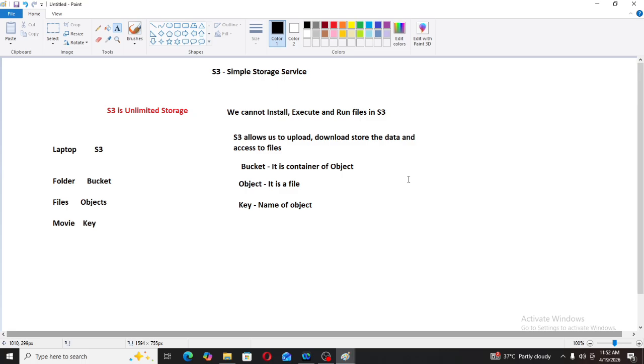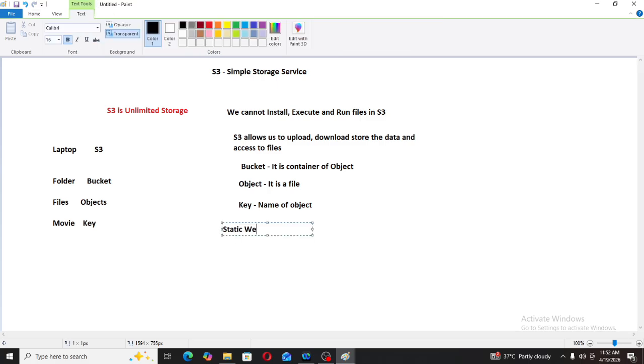Now let's move on to static website hosting. There is one more important topic, static website hosting. I need a service where I can directly get a website to access.